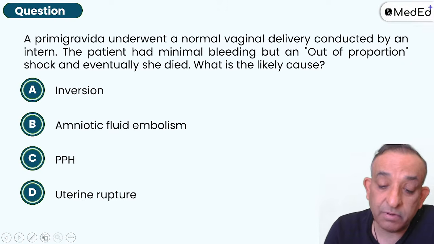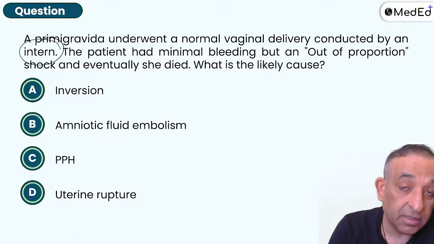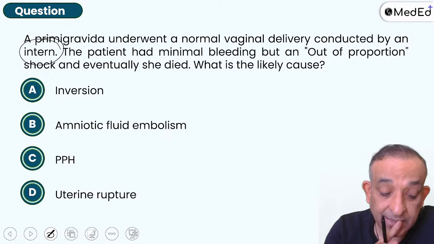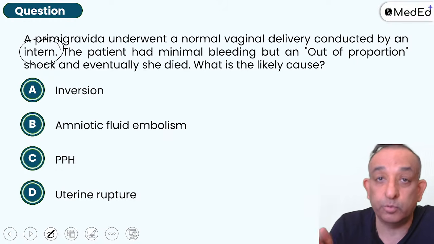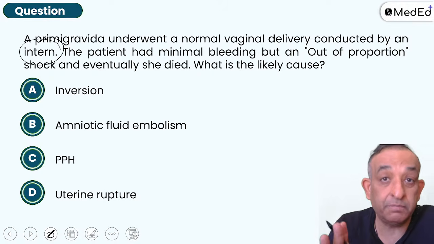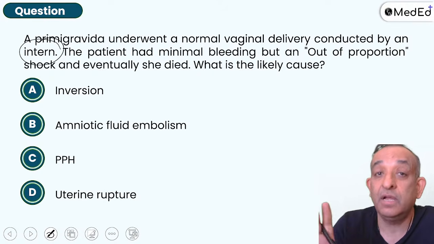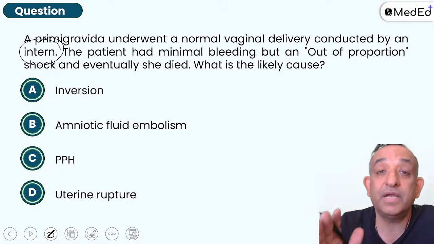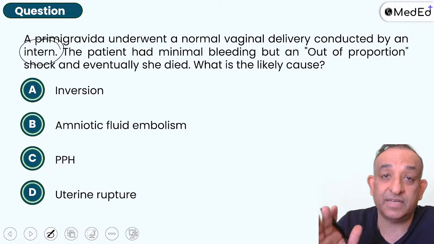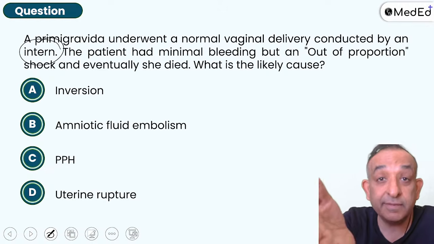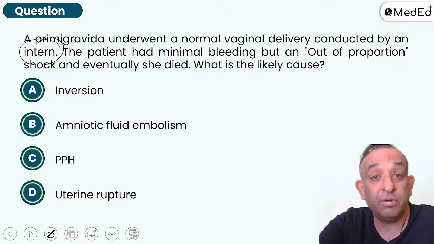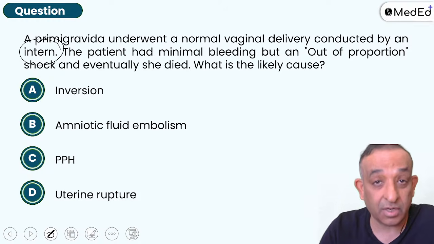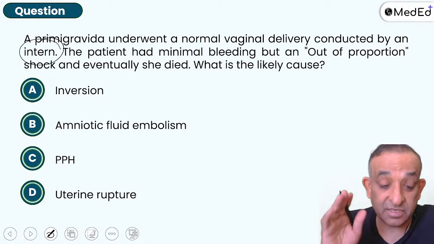A primigravida underwent a normal vaginal delivery conducted by an intern. I did not like this question. This question came, I think it was INICET or I think it was an exam in 2022. There are 5 exams, so I'm a little blurred, but it came. I've read this question. I was really upset. I'm registering my protest. Whoever made this question, it should be delivery done by an untrained personnel. Except it can happen. Interns are nowadays reading. Yes, you're reading so much for becoming interns, and during internship, you're reading for postgraduate entrance, and you guys have worked a lot. So I don't like this question. I've registered my protest.